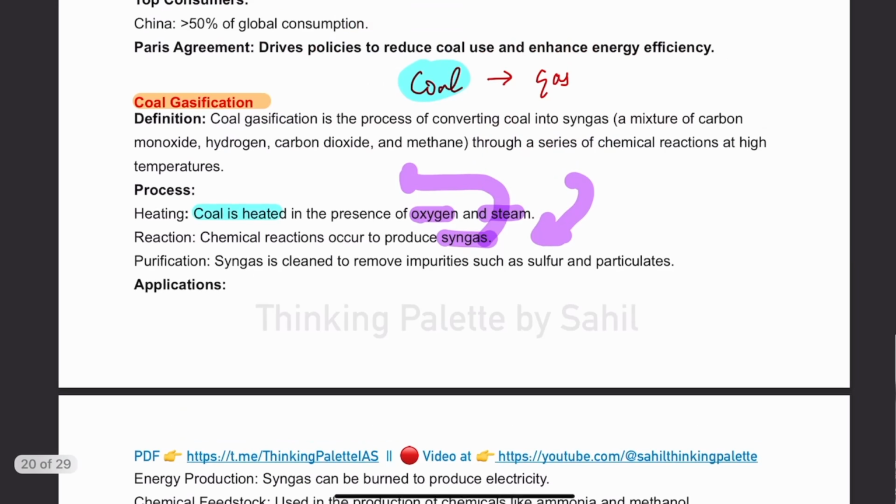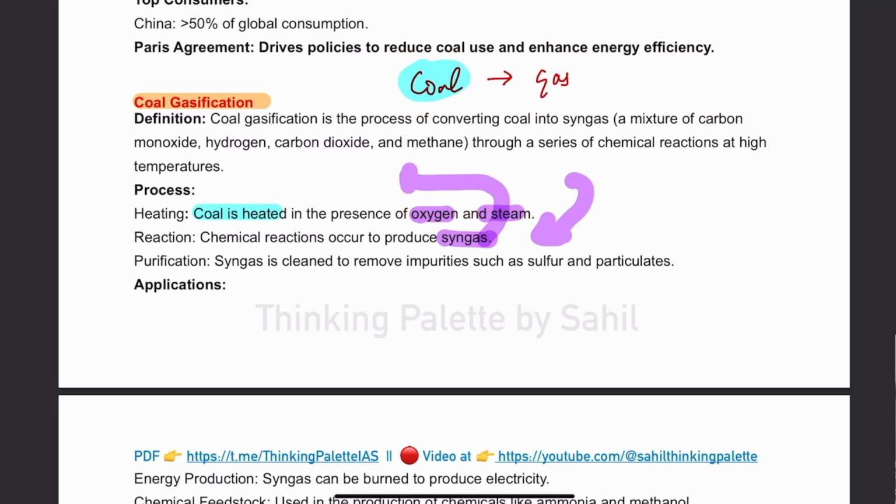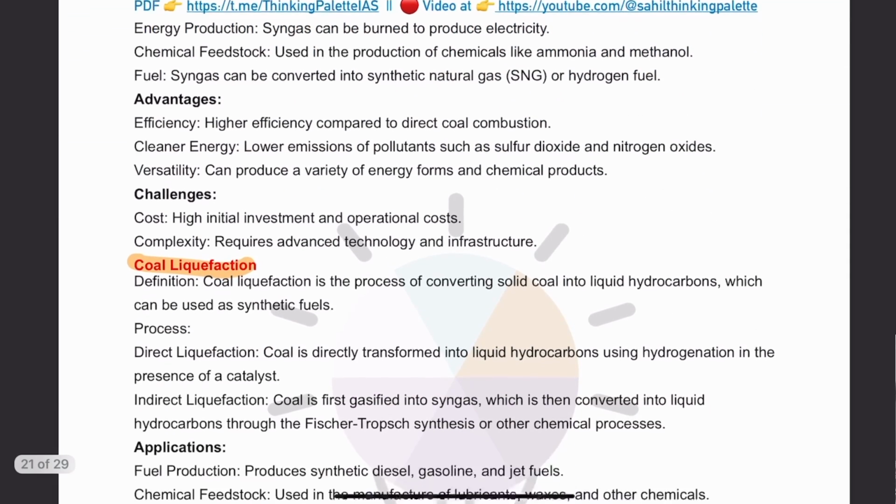So what will be done in coal gasification? Coal will be heated in a gasifier in the presence of oxygen and steam. If you heat coal under pressure, then a mixture of gas containing carbon monoxide, hydrogen, carbon dioxide, and methane will be produced. And this syngas has a lot of applications, as I told you.